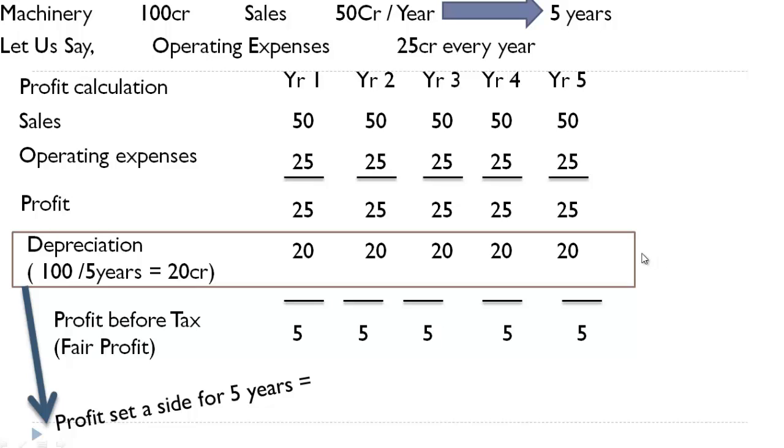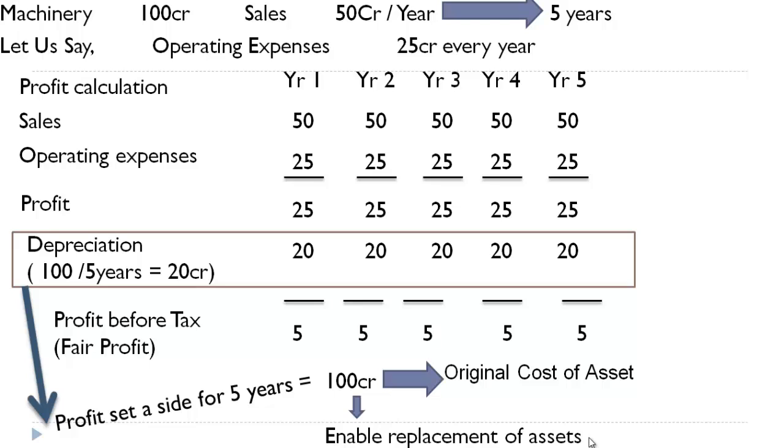So by providing depreciation, what we have done is we have limited the owners from taking 100 crore, or we have set aside the profit for 5 years, which is 100 crore, and this 100 crore is nothing but the original cost of the asset. Here if you note, yeah. So in 5 years we have set aside 100 crore, and it would enable a replacement of asset. Probably after 5 years you may not be able to purchase it at the same 100 crore, but you will have 100 crore, plus you have to put something to buy a new one, but this would enable a replacement of asset as well.